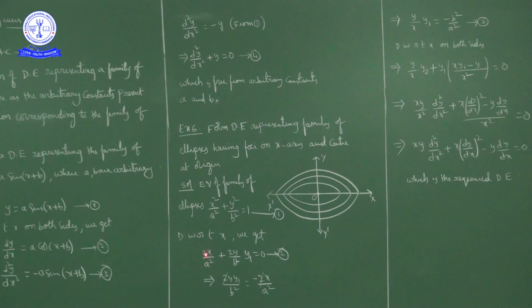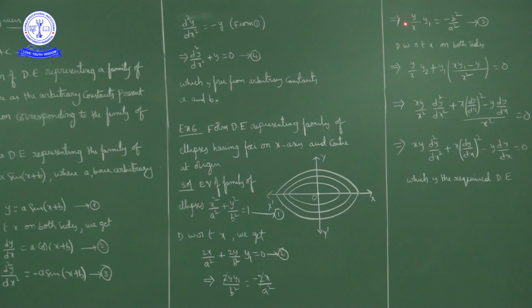The derivative of x² is 2x, so 2x/a². The derivative of y² is 2y y', that is 2y y1, over b², and the derivative of the constant 1 is 0. Writing one term on the other side, 2y y1/b² is equal to minus 2x/a², and the 2s cancel. So I will cross multiply b² to this side and x to that side.